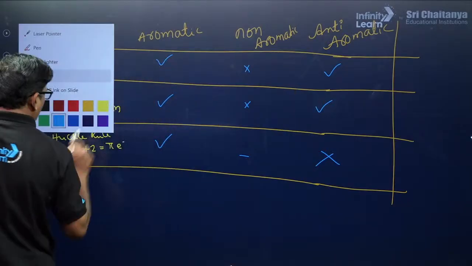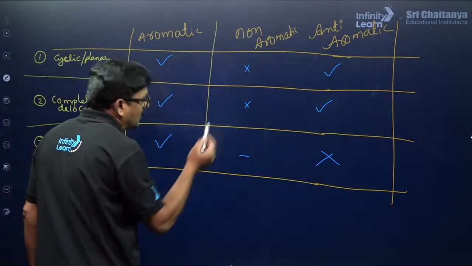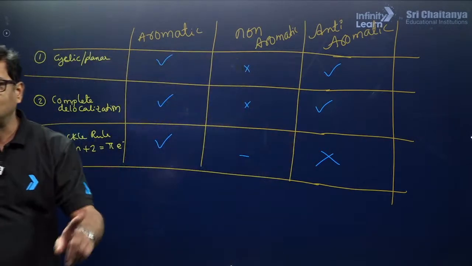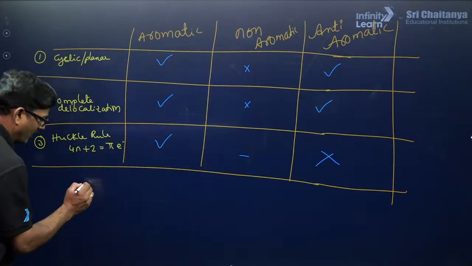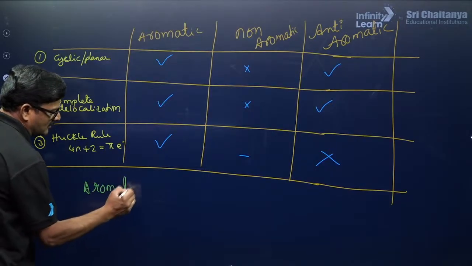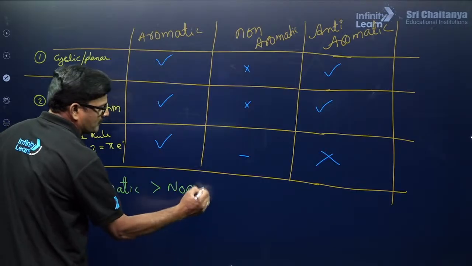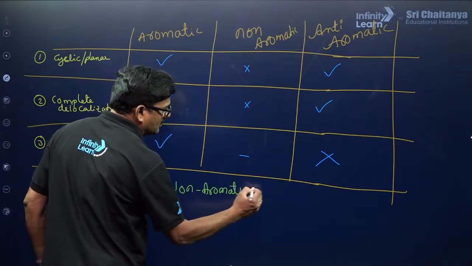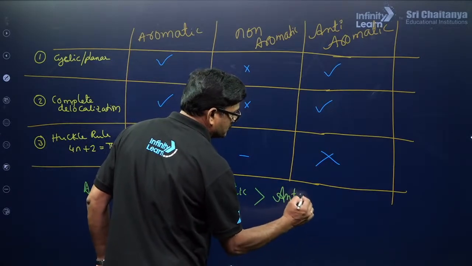So when you talk about aromatic, non-aromatic and anti-aromatic, the relative stabilities come in this way. Aromatic is going to be super stable, then non-aromatic is stable, and of course anti-aromatic is super unstable.